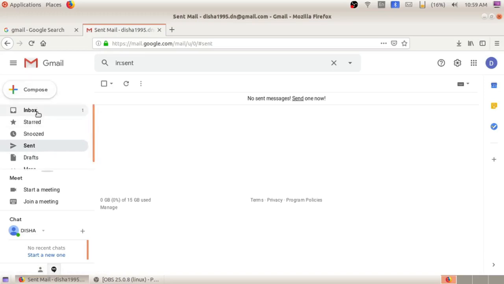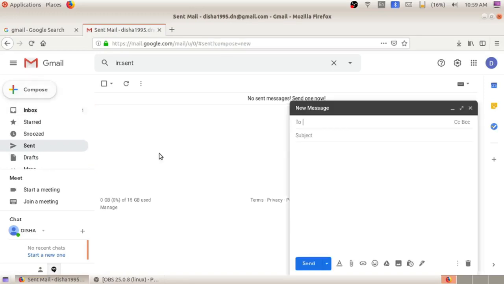In this chapter you are only going to learn how to send an email. So click on this compose button. A pop-up chat box will appear. Here give a valid receiver's address.